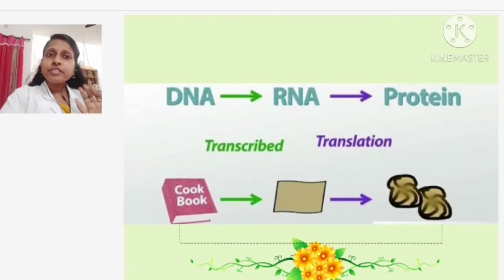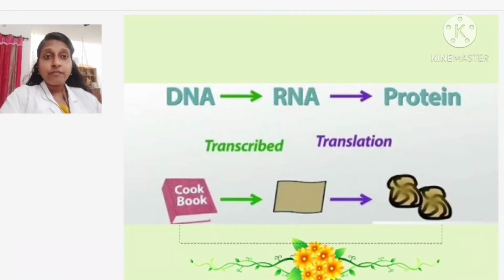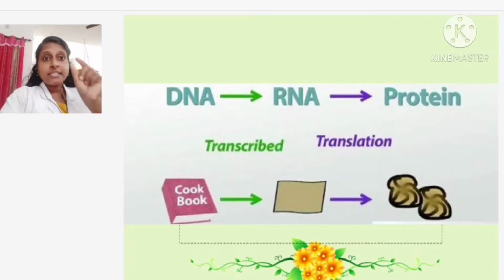Now, what is the defense mechanism plants have? Listen carefully. When plants act with a defense mechanism, the gene present in the DNA has to be converted first into RNA, isn't it? Instead of forming this RNA, that is mRNA, they form another sort of RNA which we call double stranded RNA, dsRNA.